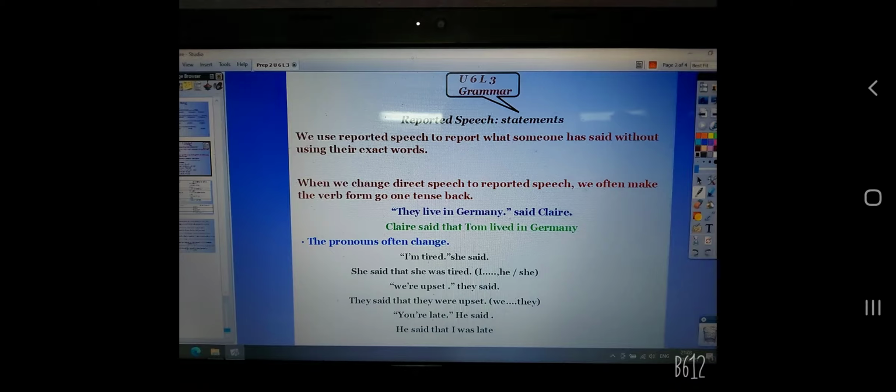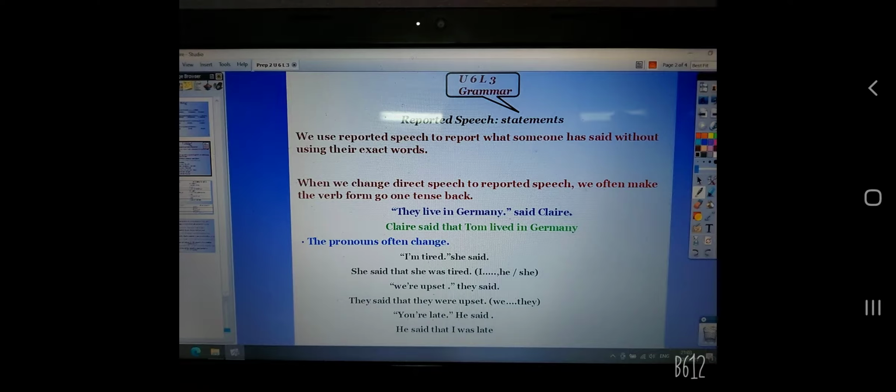We have many kinds of reported speech, but let's begin with the statements. We use reported speech to report what someone has said without using their exact words. Again, when we want to use reported speech in the statement, it means that we want to report what someone has said without using their exact words. When we change the direct speech to the reported speech, we often make the verb form go one tense back. Pay attention, please.